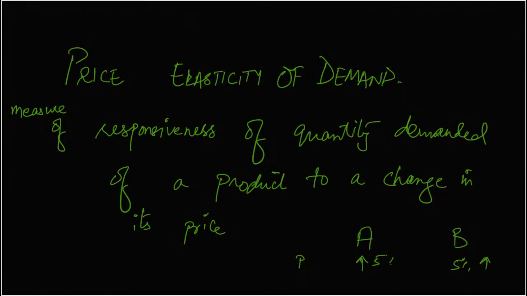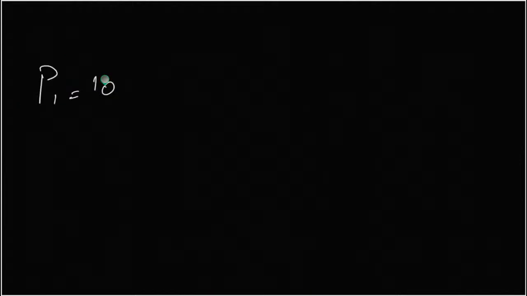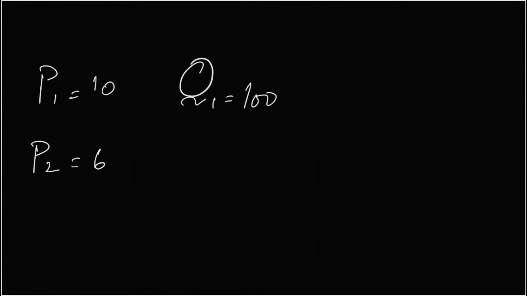P1 is 10, P2 is 6. And then Q1 is 100. Which one was 10, P1 or P2? P1 is 10. So quantity demanded at price 10 is 100. And then quantity demanded at price 6 is 200. So Q2 is 200.